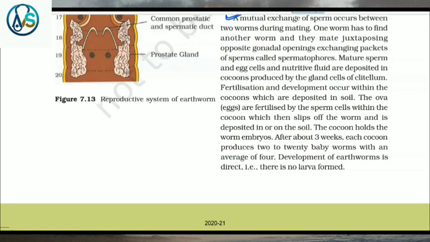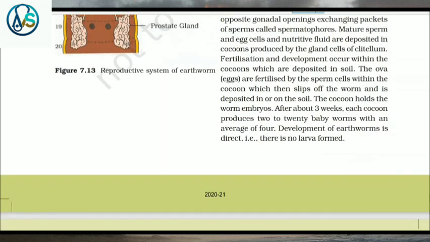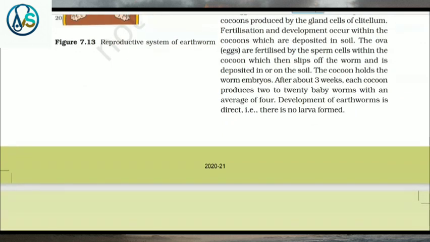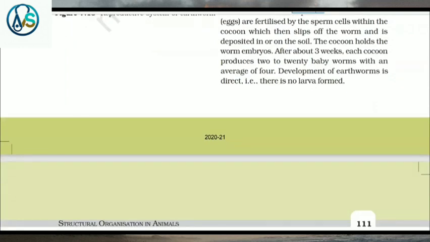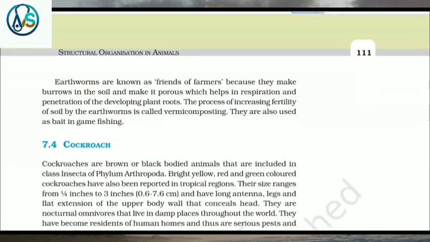The ova or eggs are fertilized by the sperm cells within the cocoon, which then slips off the worm and is deposited in or on the soil. The cocoon holds the worm embryos. After about 3 weeks, each cocoon produces 2 to 20 baby worms with an average of 4. Development of earthworm is direct, that is, there is no larva formed.